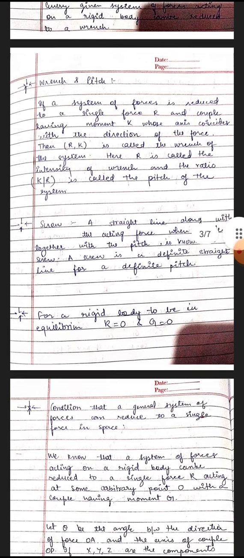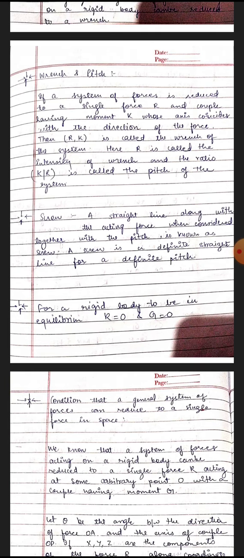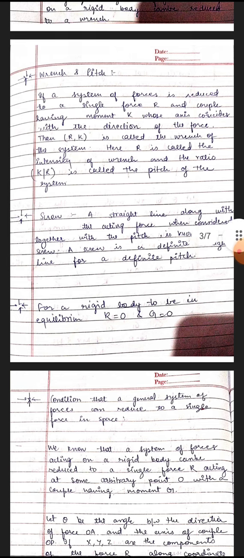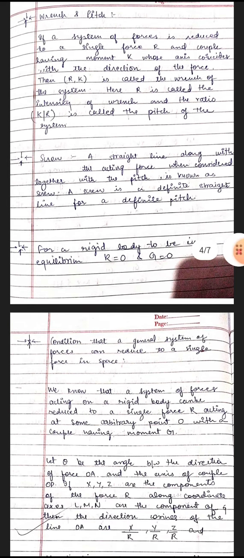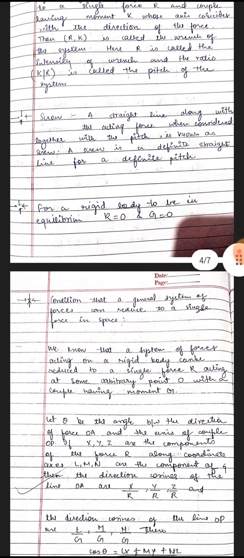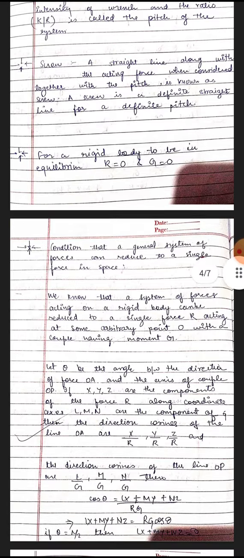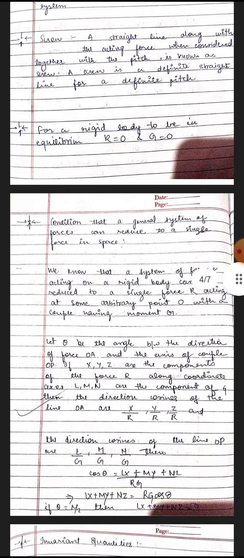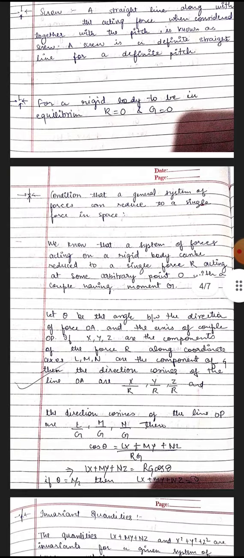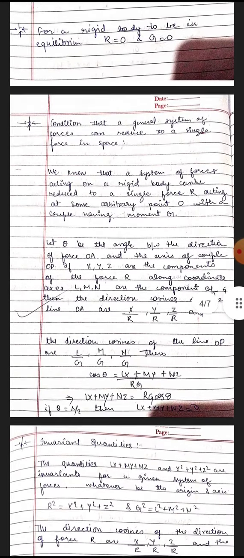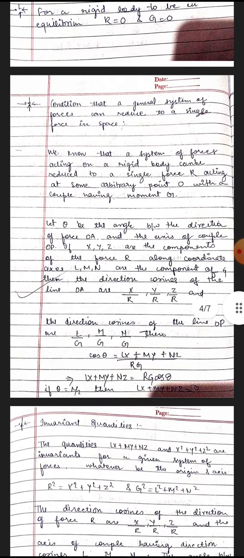Now, what is a wrench and pitch? If a system of forces can be reduced to a single force R and a couple having moment K whose axis coincides with the direction of the force, then R, K is called the wrench of the system. Here R is called the intensity of the wrench and the ratio K upon R is called the pitch of the system. Screw. A straight line along which the force acts, when considered together with the pitch, is known as a screw. A screw is a definite straight line for a definite pitch. For a rigid body to be in equilibrium, R is equal to 0 and G is equal to 0.